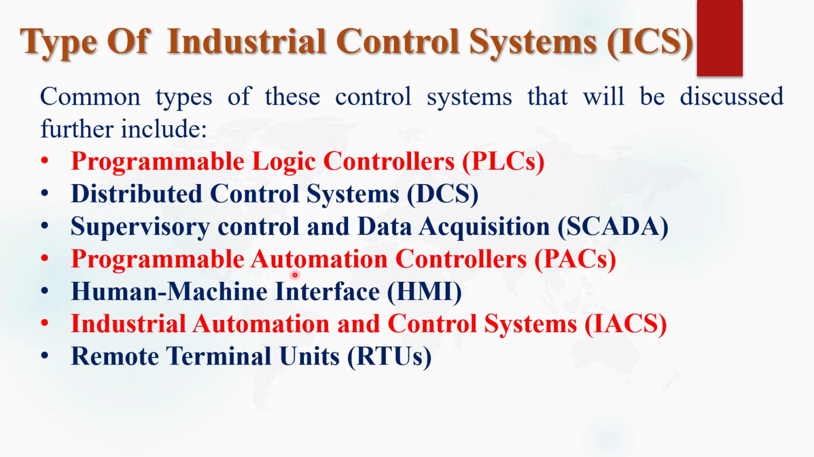Next is programmable automation controller, PACs. Next, human machine interface. Next, industrial automation and control system, that is IACS. Next is remote terminal unit, that is RTUs. So these are some common industrial control systems working in the market nowadays for automation of industry or any process plant. Now in this video I will explain different types of industrial control systems.